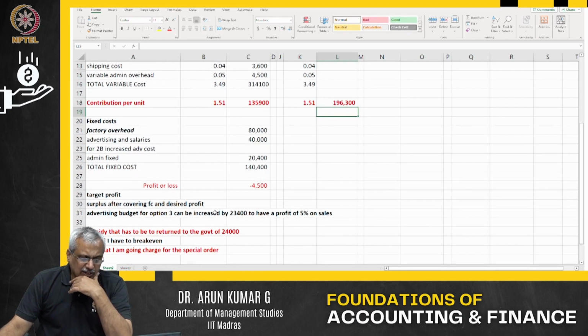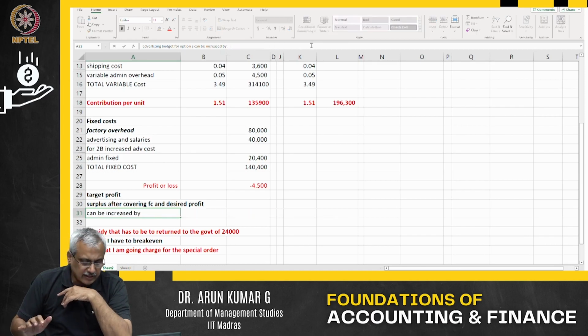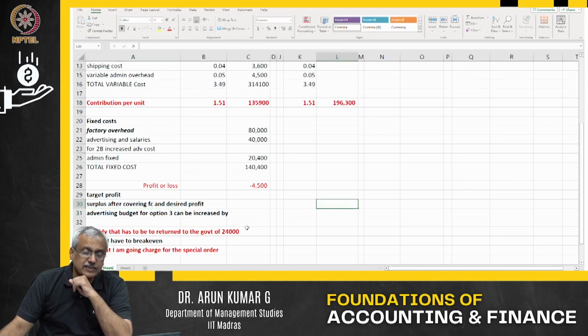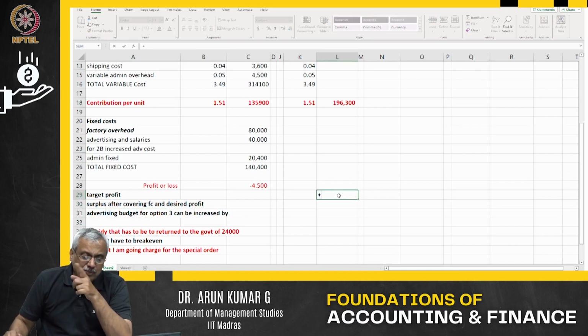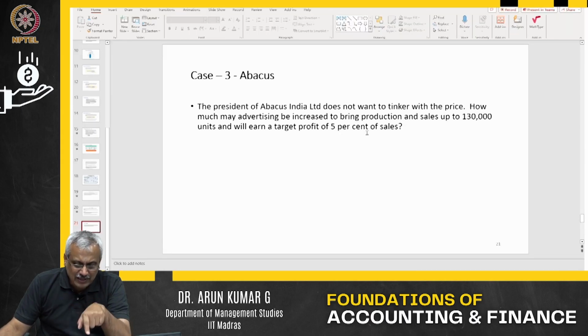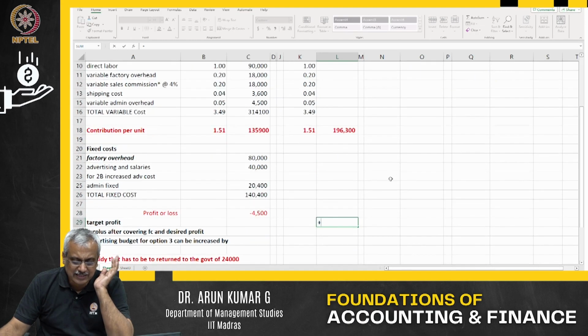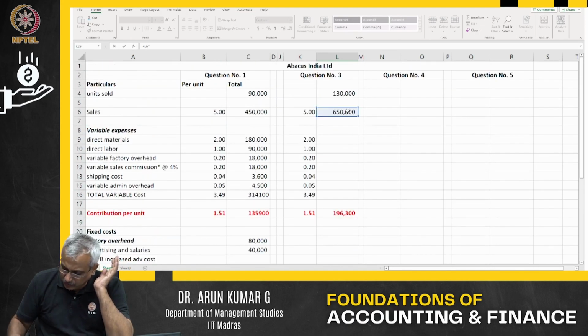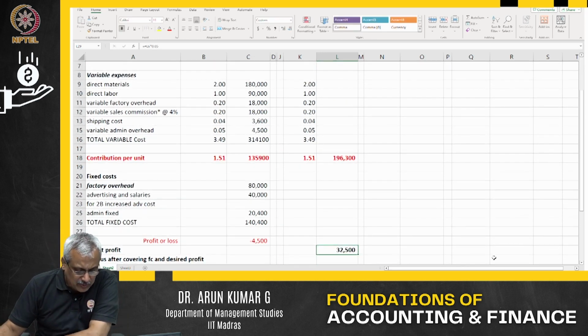What is my target profit in this particular case? The advertising budget can be increased. The answer you see is already here. I'm using the existing Excel sheet. What is my target profit? My target profit is 5% of the sales, because that is what he says. What is my sales? My sales is 650,000 into 0.05, so I need a target profit of 32,500.